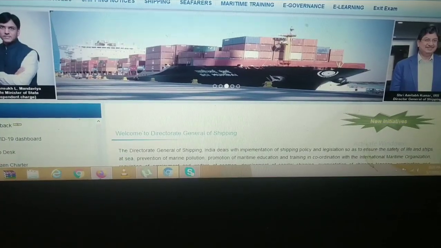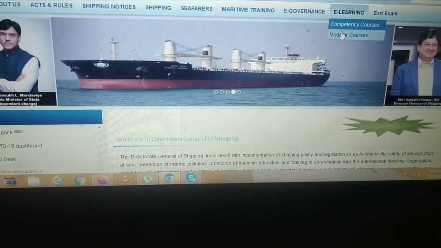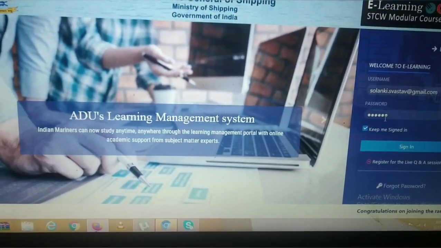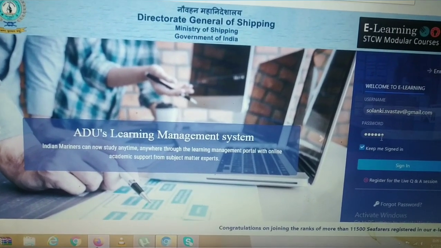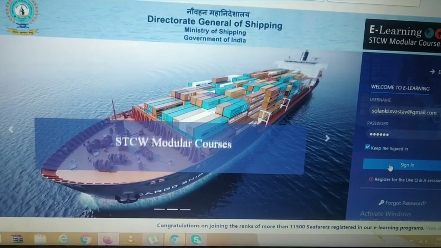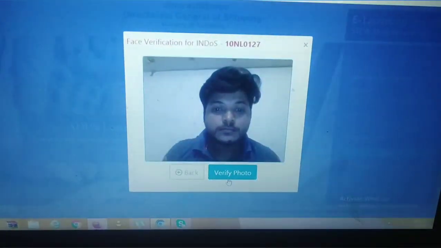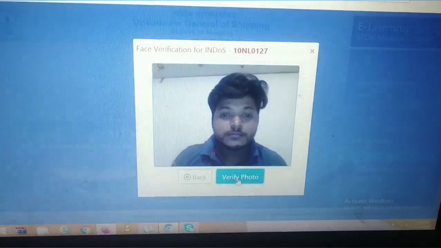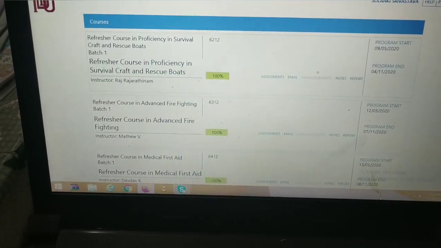just go again to this e-learning platform, click on modular courses and enter your username and password which you received through your email. Make sure your laptop webcam has given permission to this site, because it will take face identification for signing in. Like this, dilate your eyes, because sometimes it doesn't match with your profile pic. After your face identification, your login page will look like this.